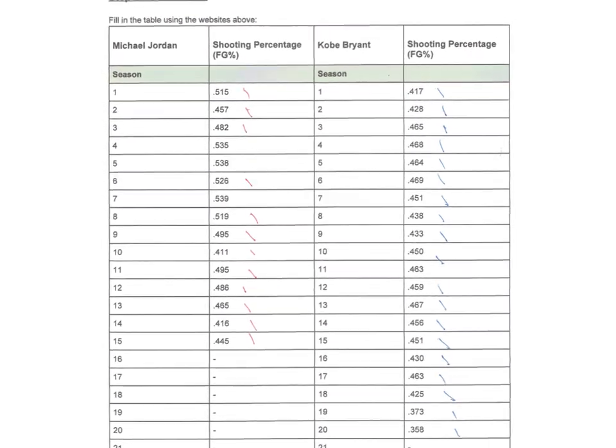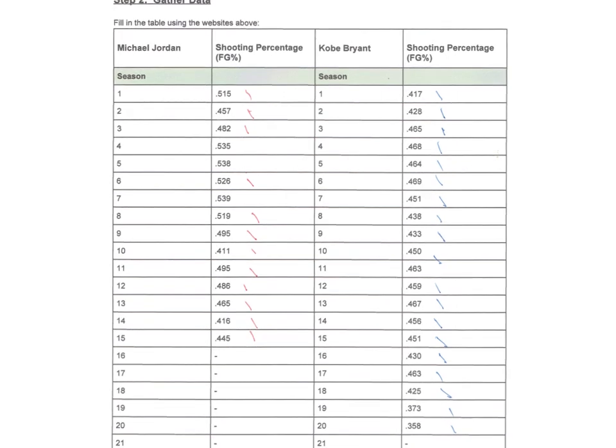So you can kind of see the data I picked. I picked shooting percentage, so you can see Michael's shooting percentage over his career. I just chose the data. He had 15 seasons of data. The last 2 seasons were with the Wizards. So there was some of that. And Kobe had 20 seasons of data.